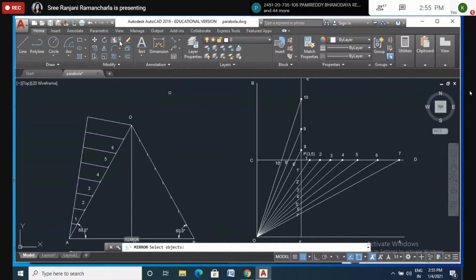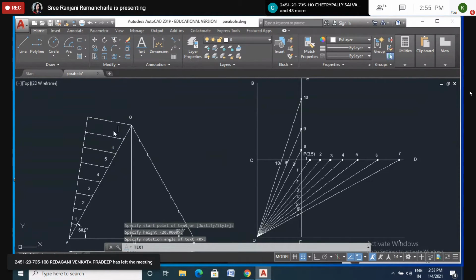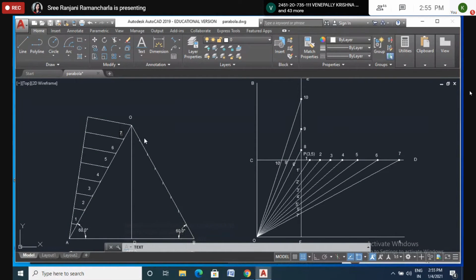Now text again. So this one is 7. Now here again I want to make it as 1 only. I don't want 1 dash. I want only 1. Again here 2. Again here 3, 4, 5, 6, and 7.